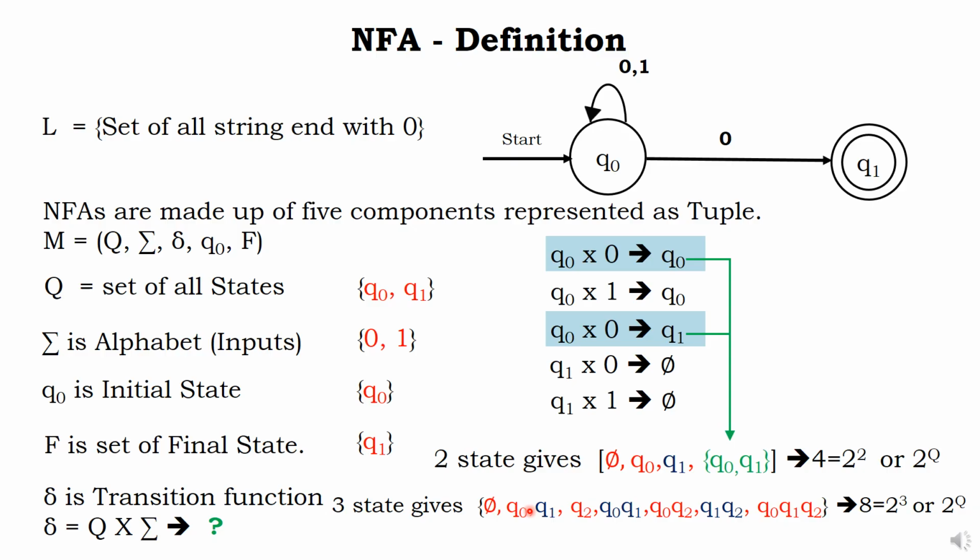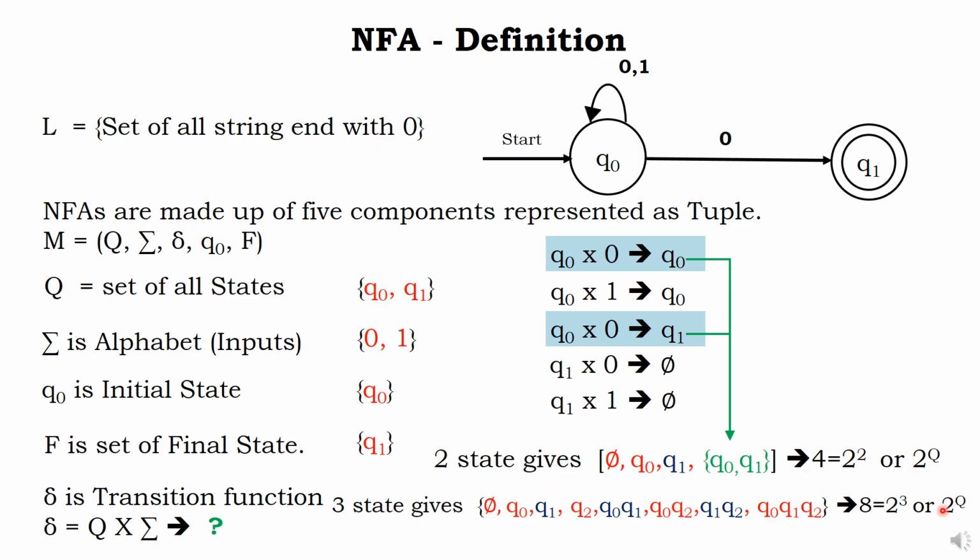A, B, C. Let us take null, A, B, C, AB, AC, BC, ABC. Like that: null, Q0, Q1, Q2, Q0 Q1, Q0 Q2, Q1 Q2, all three. So total 1, 2, 3, 4, 5, 6, 7, 8. So total 3 states, 2 power 3 is 8.